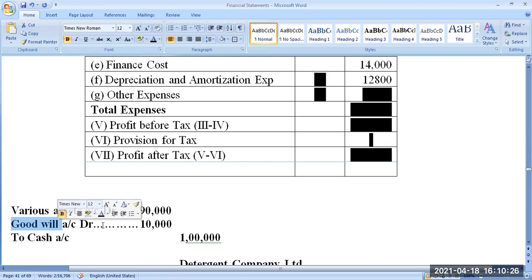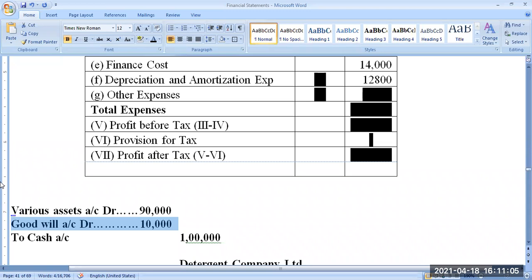Now this goodwill is going to be written off over a period of time, because you are believing that if I take the business for 1 lakh also, I can make extra profit, super profit. Out of that super profit, I can write off the goodwill over a period of time. Instead of starting a new establishment and establishing that with the community, with the society, with the customer, which takes a lot of time and gives a lesser profit in the initial stage. But if you take an ongoing business, that gives you the immediate profit, out of which you can write off the goodwill.